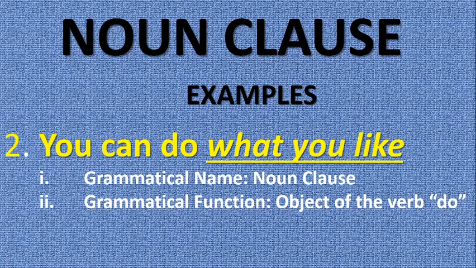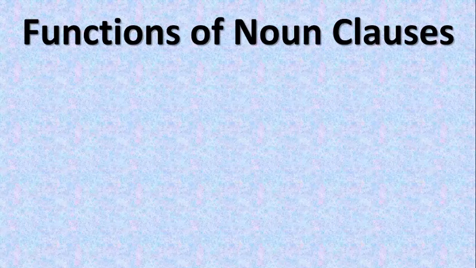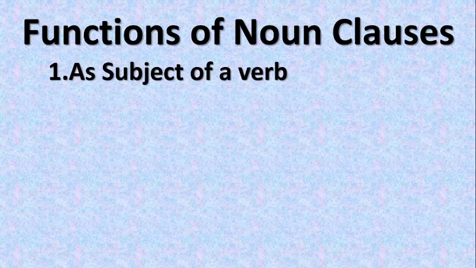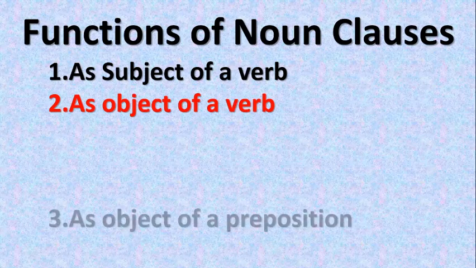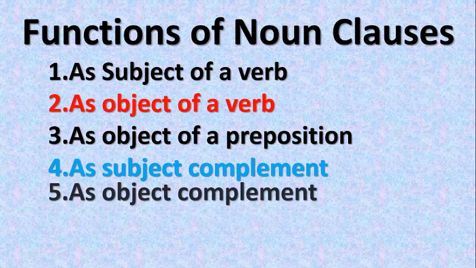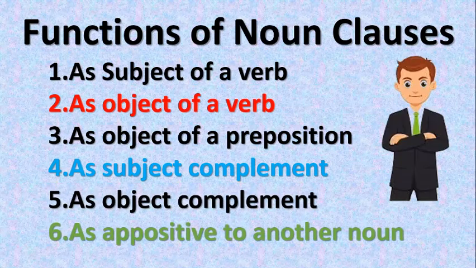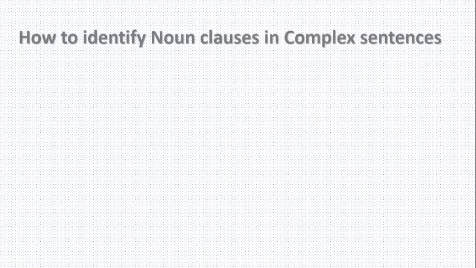One should now ask, what are the functions of a noun clause in the sentence? I just hinted you previously, but let's look at the real functions of noun clause now. As subject of a verb, or as object of a verb. We have object of a preposition, as subject complement, as object complement, and as an appositive noun. You grab that right? Good. Let's continue and find out how we can identify them in various sentences.